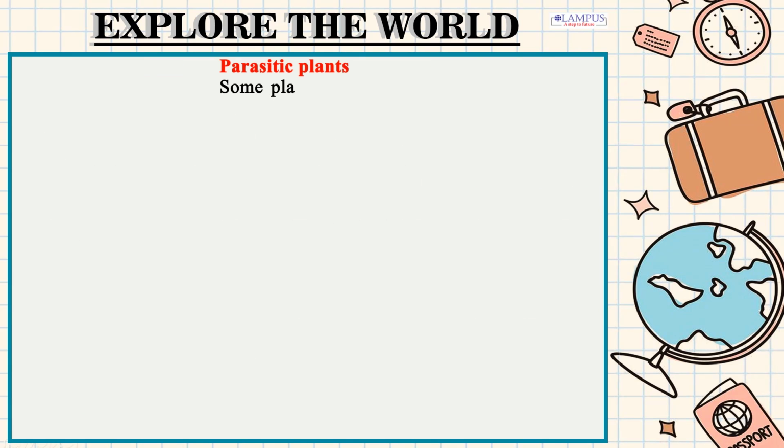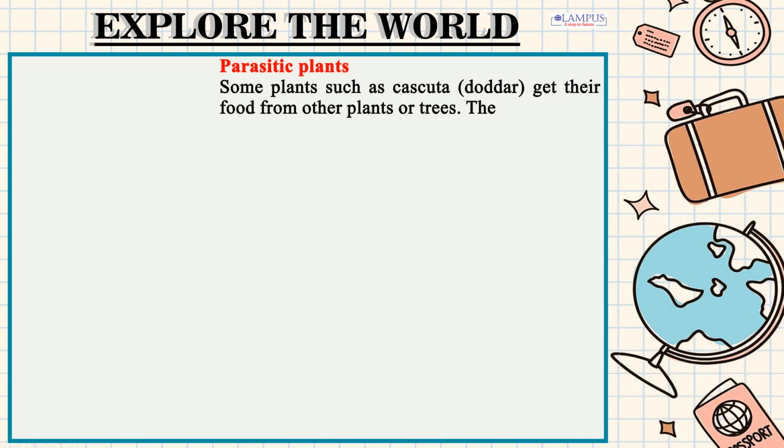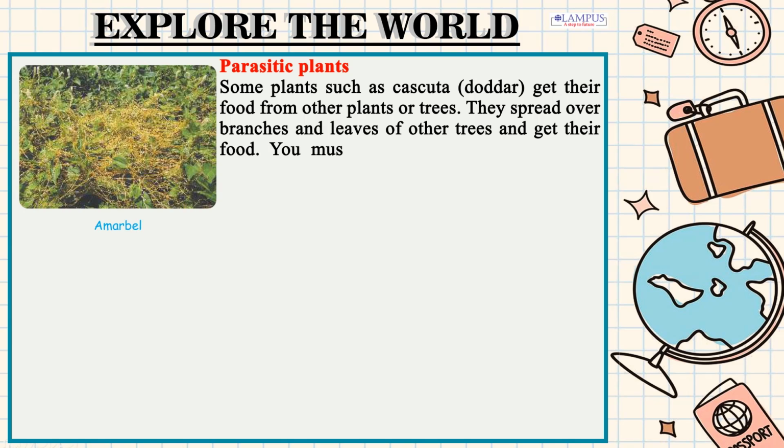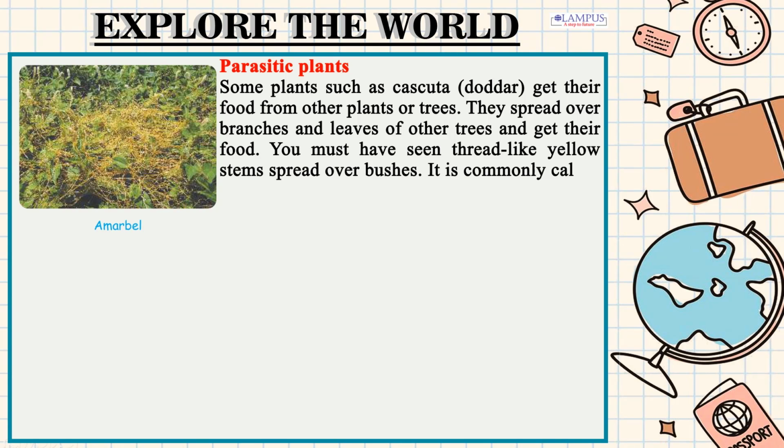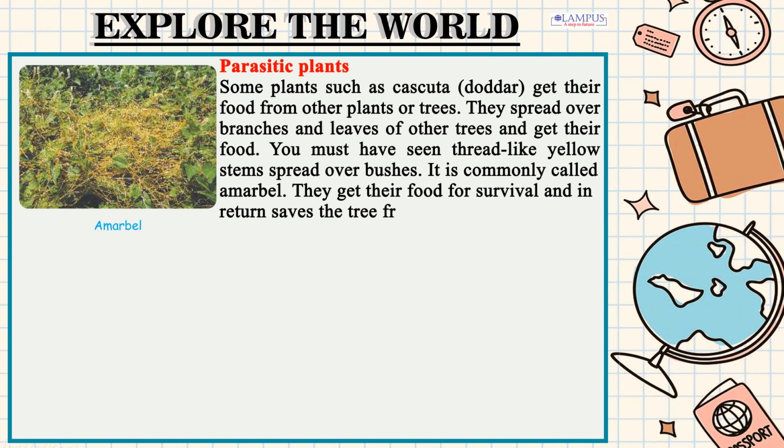Parasitic plants. Some plants such as cuscuta, dodder, get their food from other plants or trees. They spread over branches and leaves of other trees and get their food. You must have seen thread-like yellow stems spread over bushes. It is commonly called amerbale. They get their food for survival and in return saves the tree from any danger.